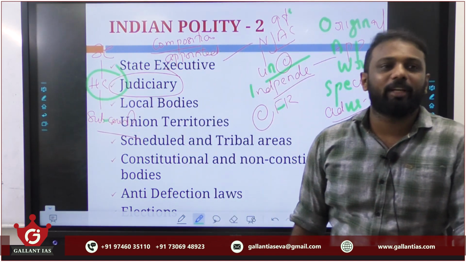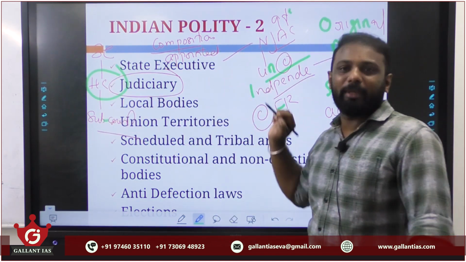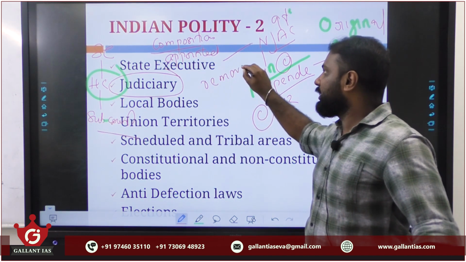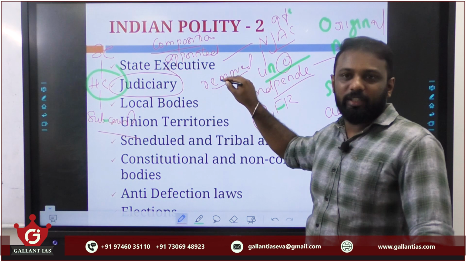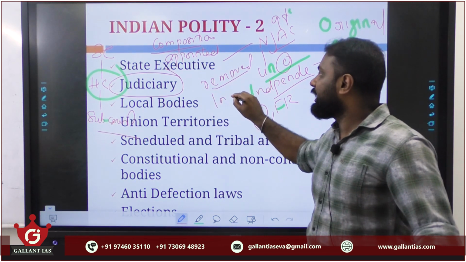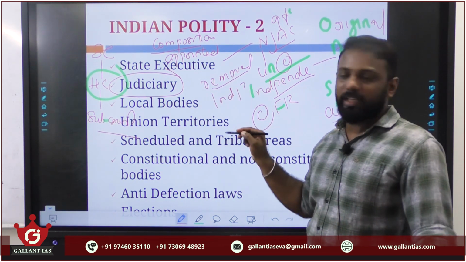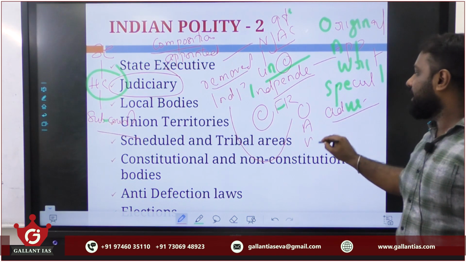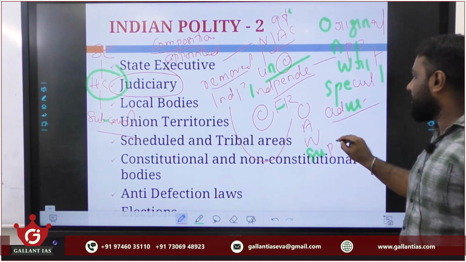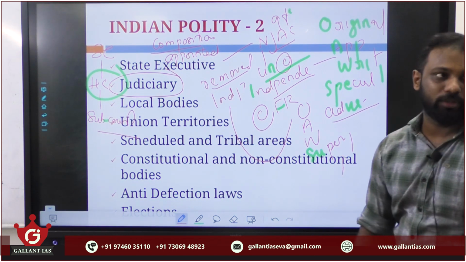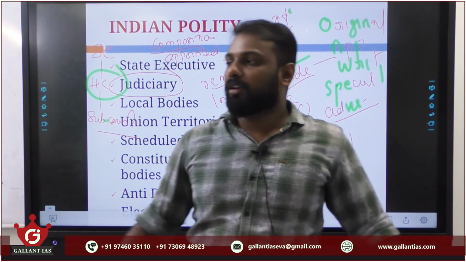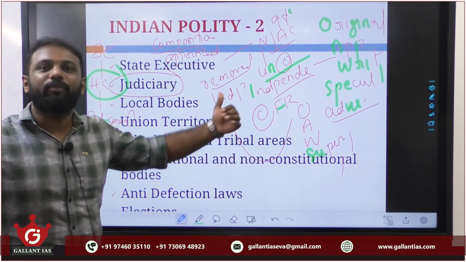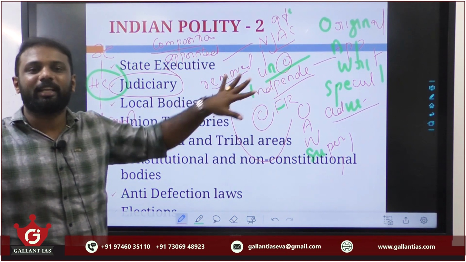How the judges are being appointed, what's the correct mechanism, or how the judges are being removed from office. Similar to the Supreme Court of India, how we ensure the independence of various high courts. Its various jurisdictions like original, appellate, writ, or supervisory jurisdiction over our subordinate courts. This is most important, you have to learn this from the prelims aspect regarding the judiciary. Nothing but the various jurisdictions of the Supreme Court as well as High Court.